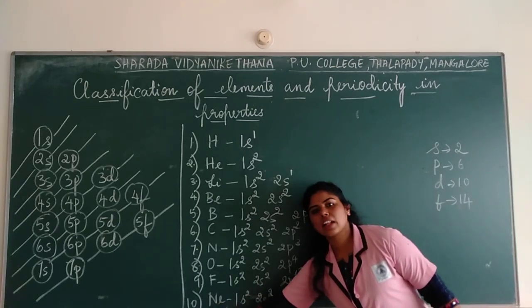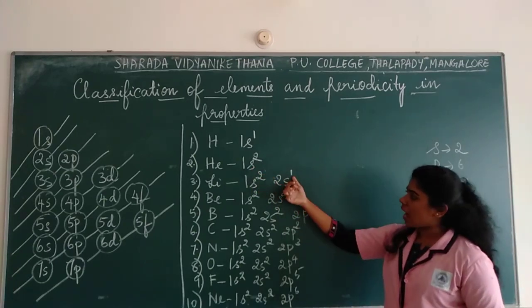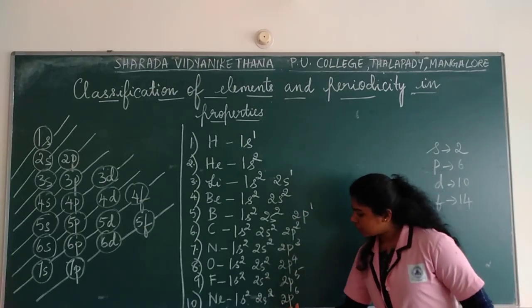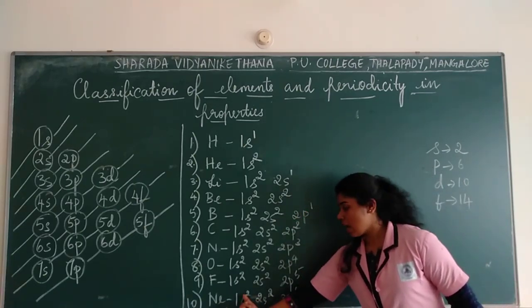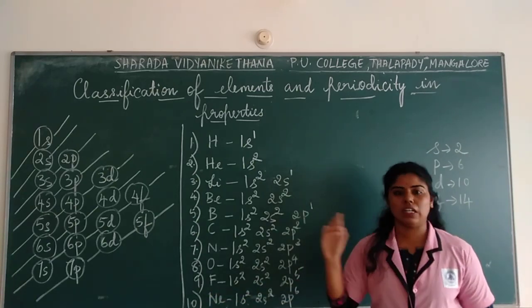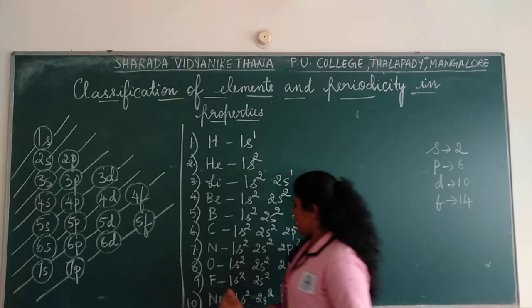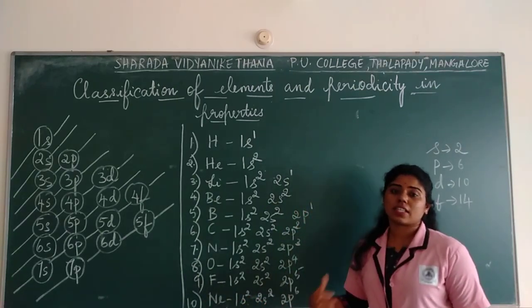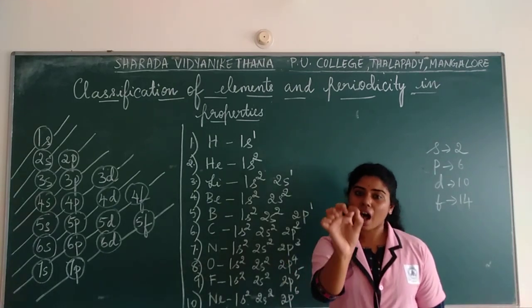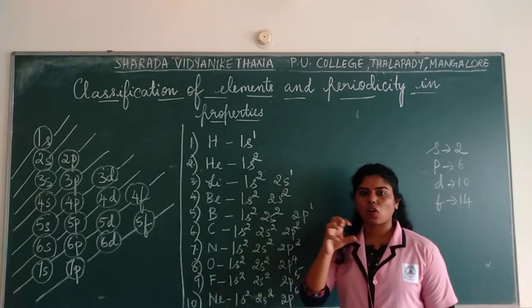That's why we say that noble gases are stable. Helium is also fully filled in the s orbital. Correct. Whereas others will have 1 electron in the outermost. So here you see that this p orbital has 6 electrons, s orbital has 2. So that particular shell is being filled. In the second shell you have 2s and 2p. Correct. Okay. So here all the shells are being filled and that's why they are said to be stable. Whenever it is fully filled or half filled, remember this, half filled also they are said to be stable. The elements are said to be stable. I will tell you later about these half filled and all.